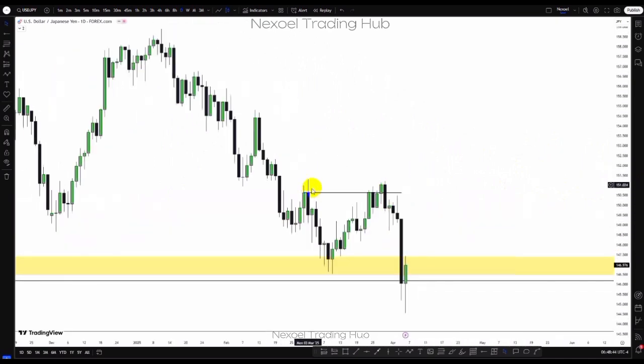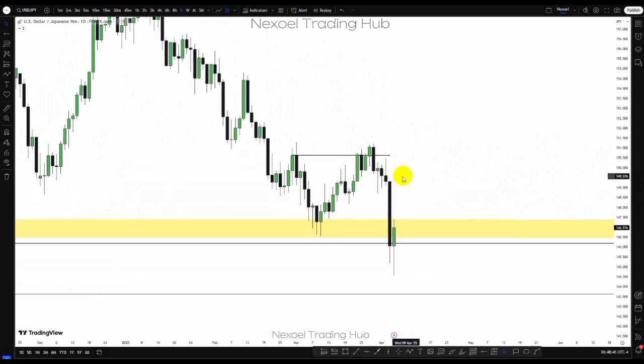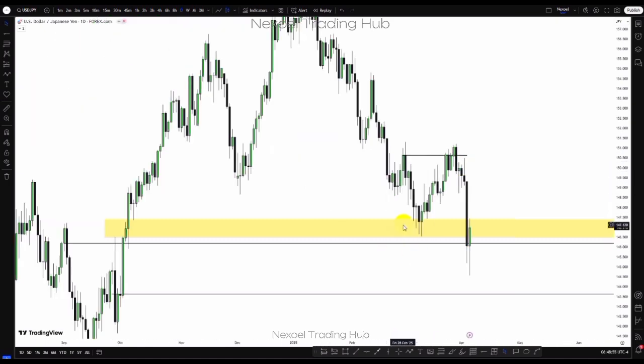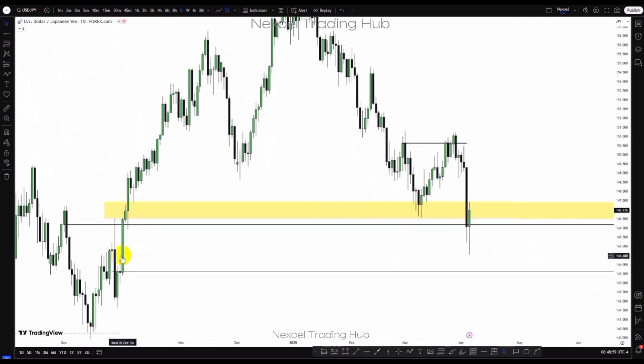But clearly price just respected this rejection block, and during the tariff we could see the falling dollar, and that sponsored this bearish movement to the downside. So what we can see here is from the daily time frame, price is reacting at this bullish fair value gap. So we have this bearish fair value gap now here.